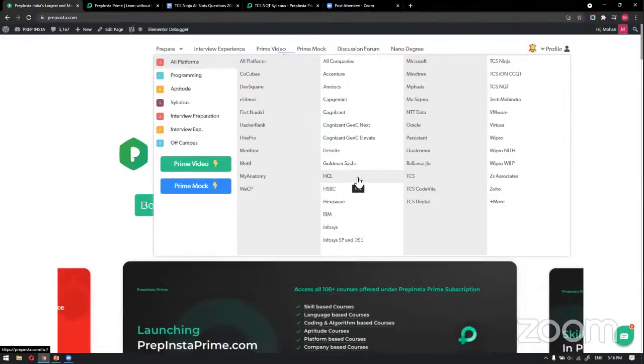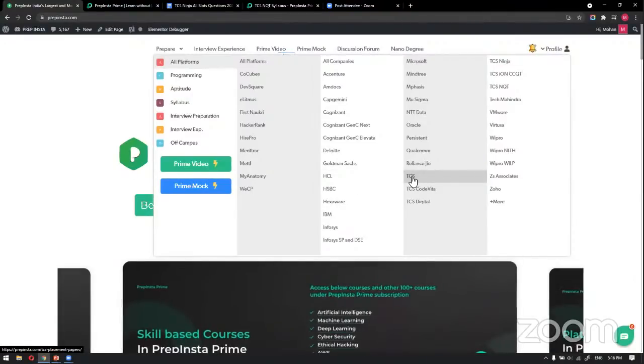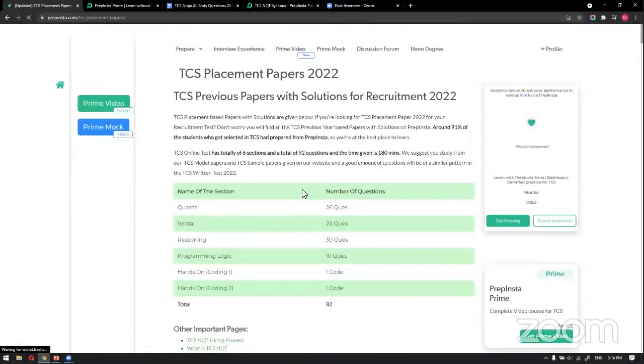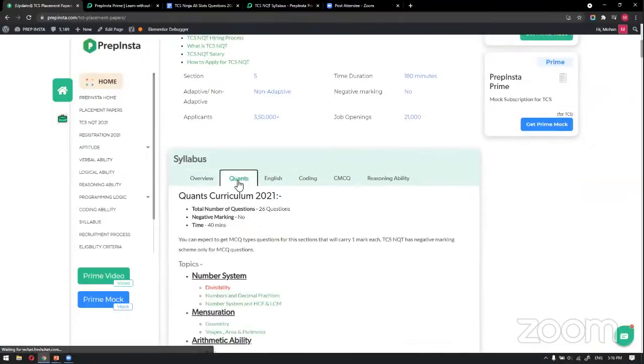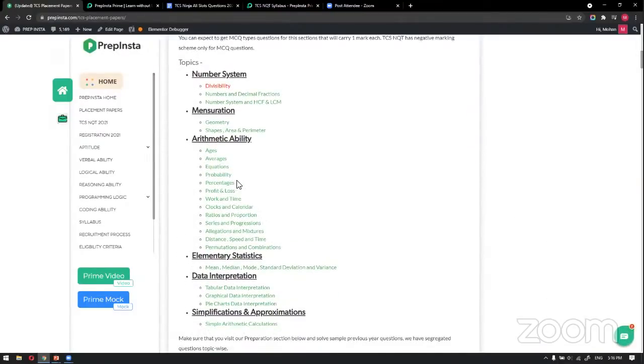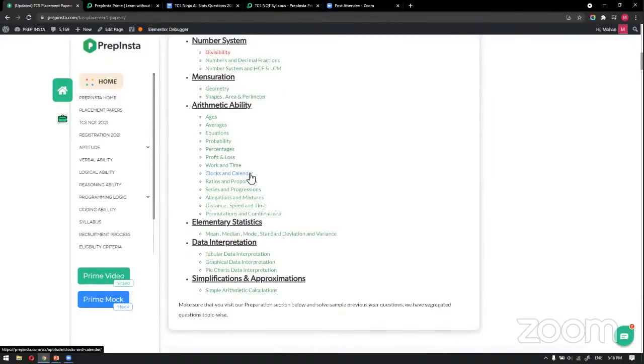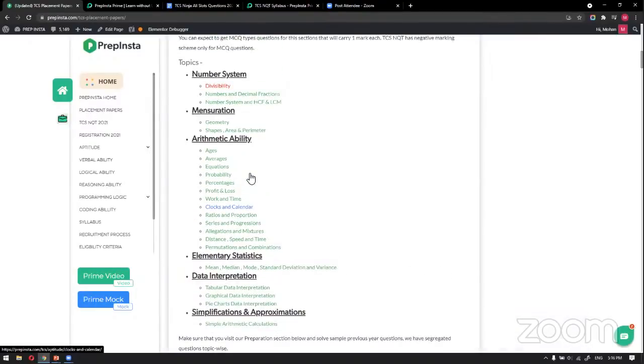Maybe it differs, but most of the things clearly coincided. Just look at, for example, I opened the TCS paper, so you can see all the patterns, right? For example, I'm going through the quants. Whatever content we designed is based on all the analytics, and we talked to the higher officials and everything. So we have designed a clear-cut structure of the topics.